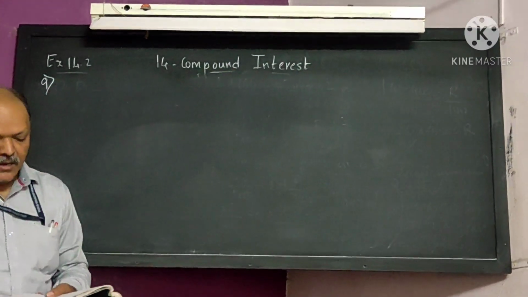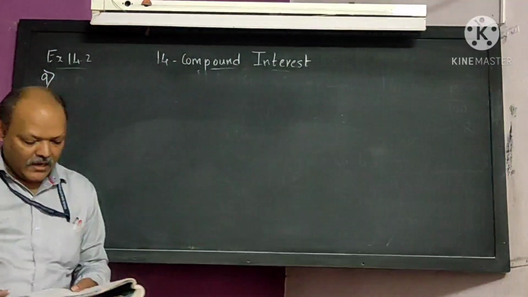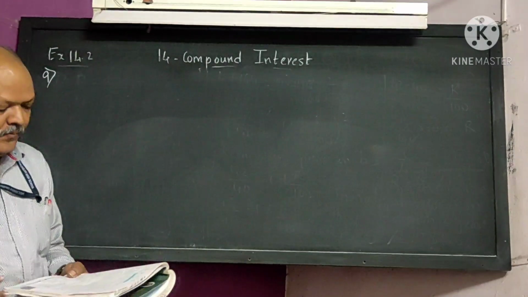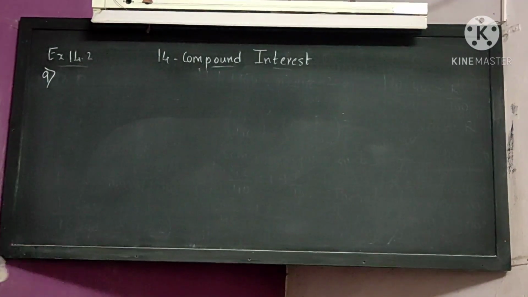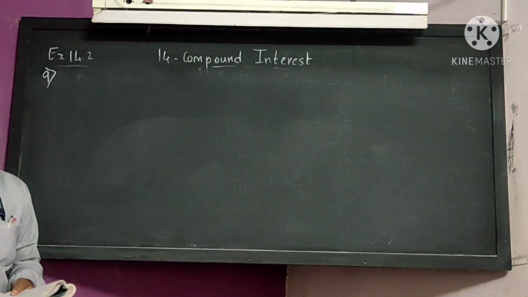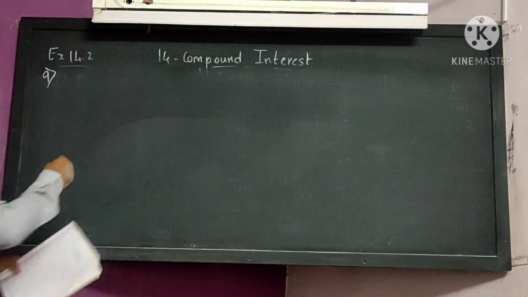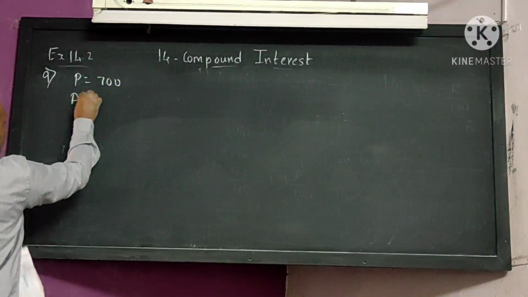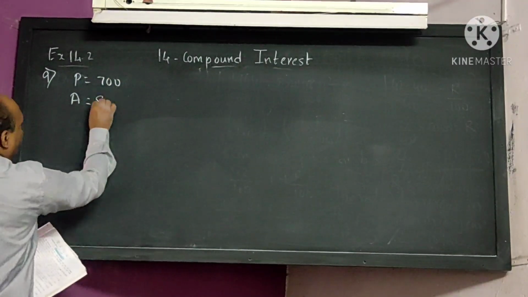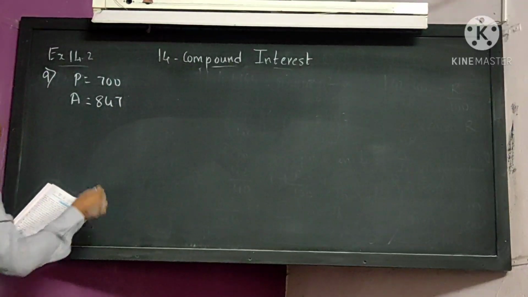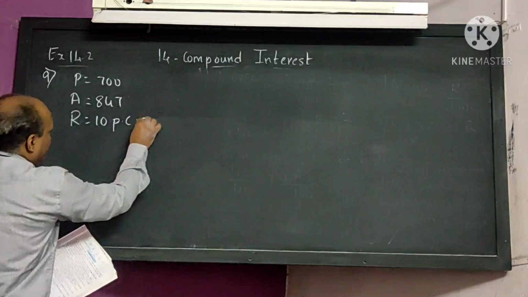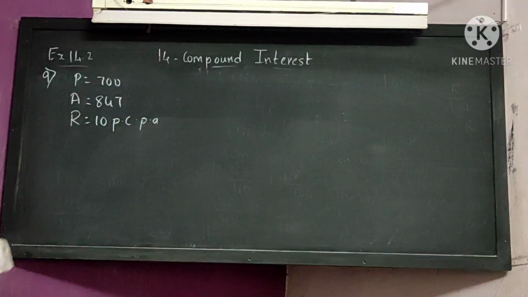Number 9. In how many years will 700 amount to 847 at a compound rate of 10 PCPA? That means what is given here? Here we have to find the number of years. Principal is given to you, 700. Amount is given to you, 847, and R is given to you, 10 PCPA. We have to find N.